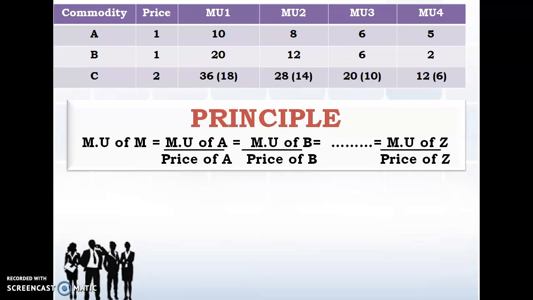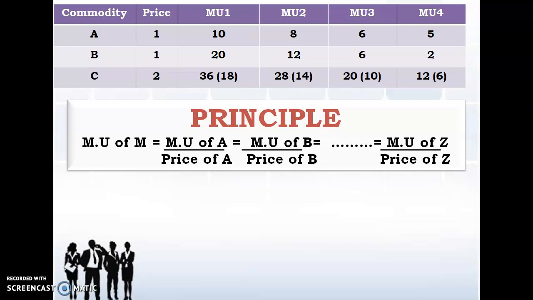The third unit gives a marginal utility of 6. The fourth unit of commodity A gives 5. Here also we see that as the consumer consumes more of the same commodity, the marginal utility comes down. The same is the case with commodity B and commodity C.